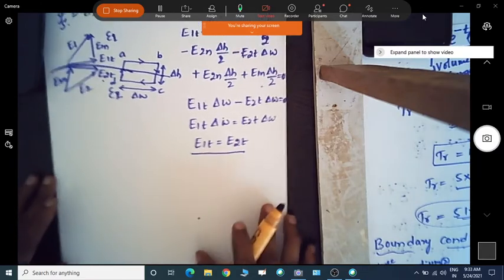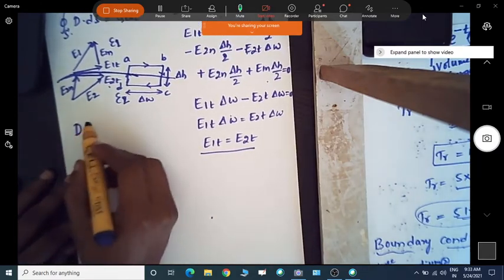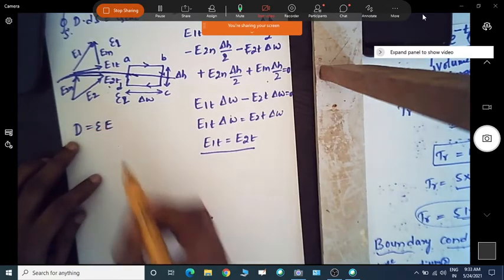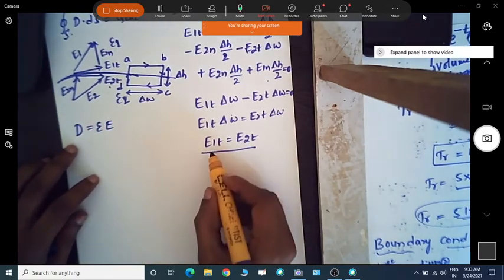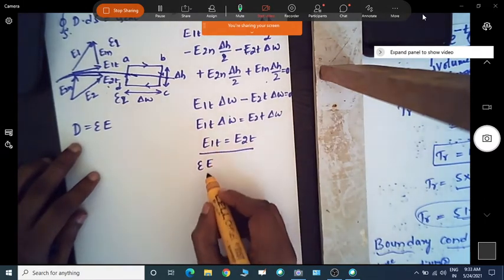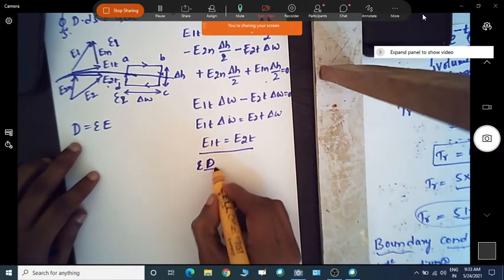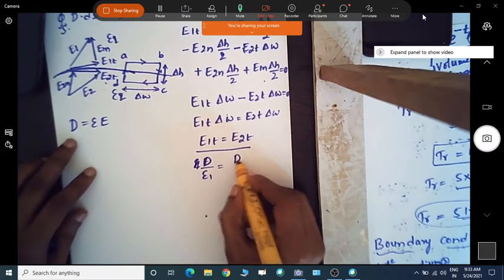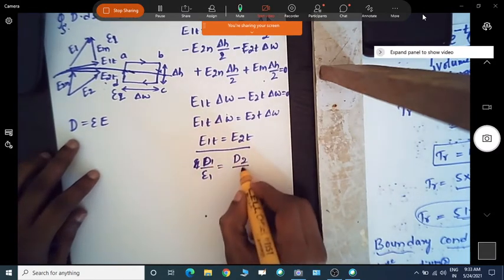Now we know the flux density in terms of electric field intensity is nothing but epsilon E. If I apply that, we get epsilon 1 E1t, or you can write D1t by epsilon 1, which is equal to D2t by epsilon 2.